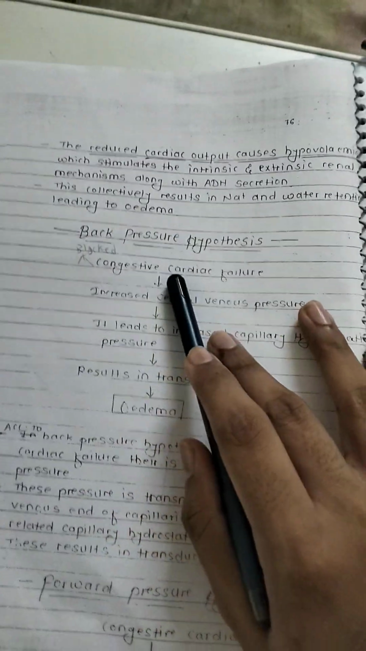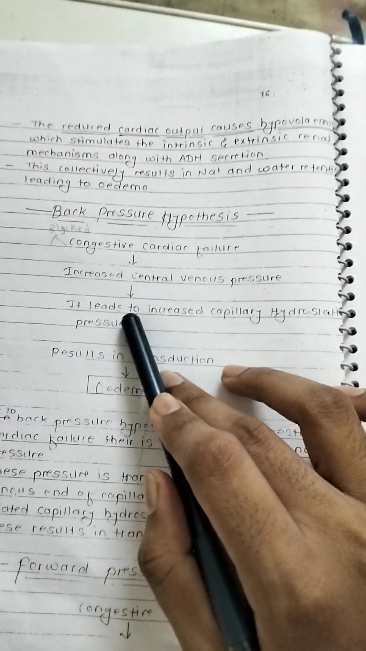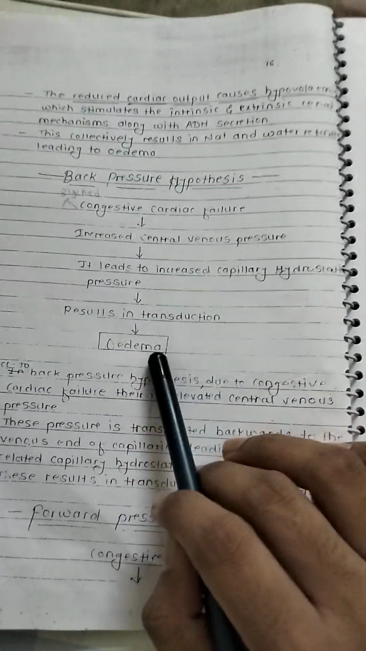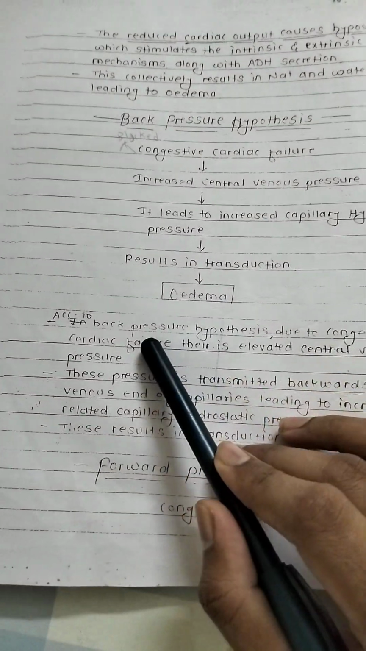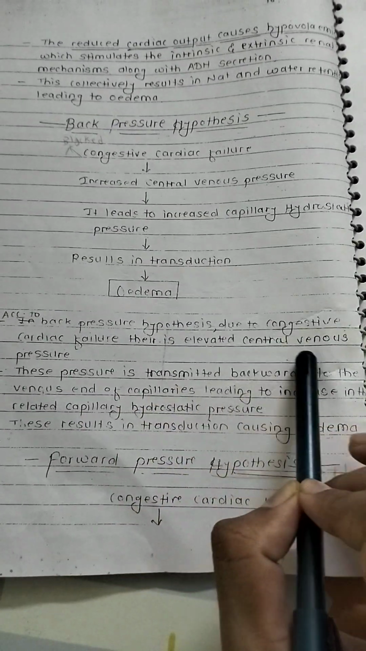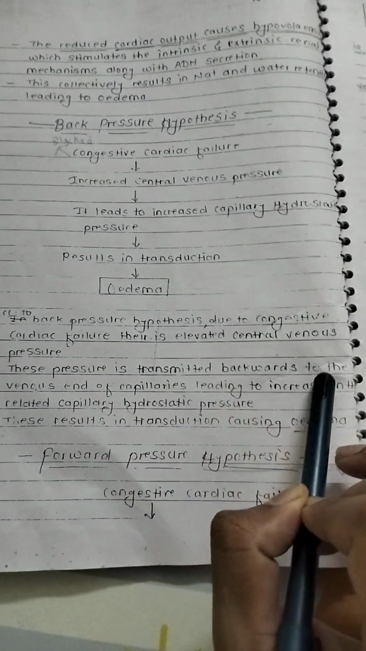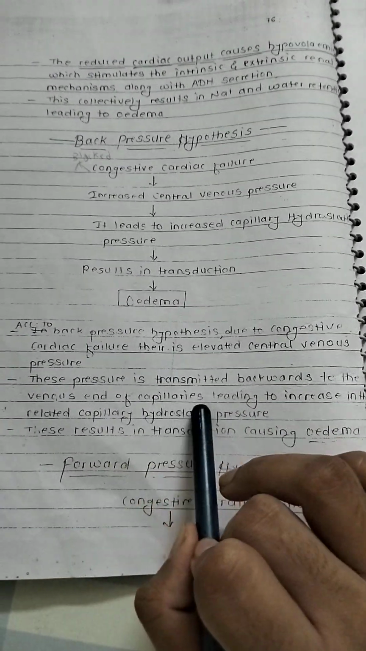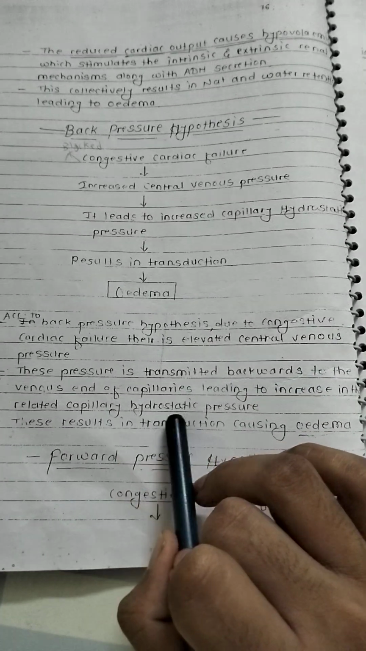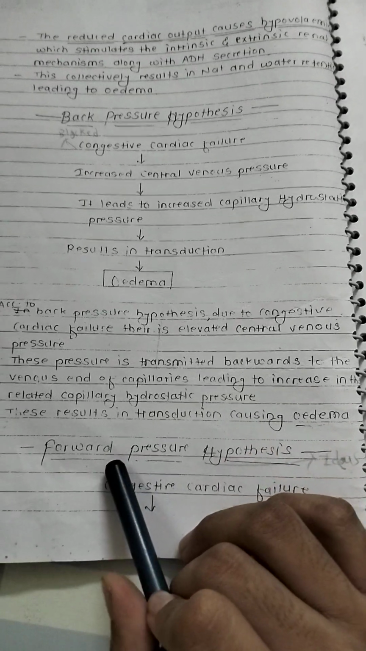Back pressure hypothesis: congestive cardiac failure causes an increase in central venous pressure. It leads to increased capillary hydrostatic pressure, resulting in transudation and edema. Due to congestive cardiac failure, there is elevated central venous pressure. This pressure is transmitted backward to the venous end of the capillary, leading to an increase in capillary hydrostatic pressure. This results in transudation, causing edema.